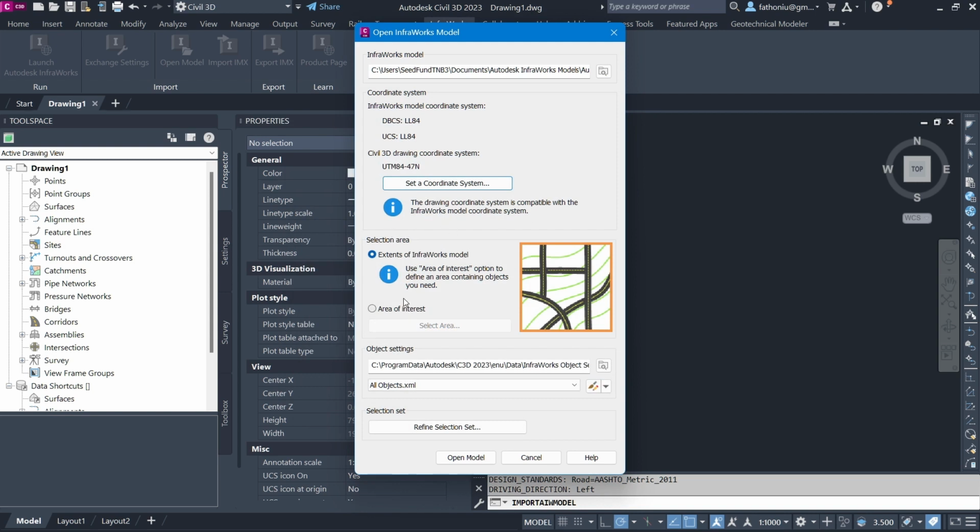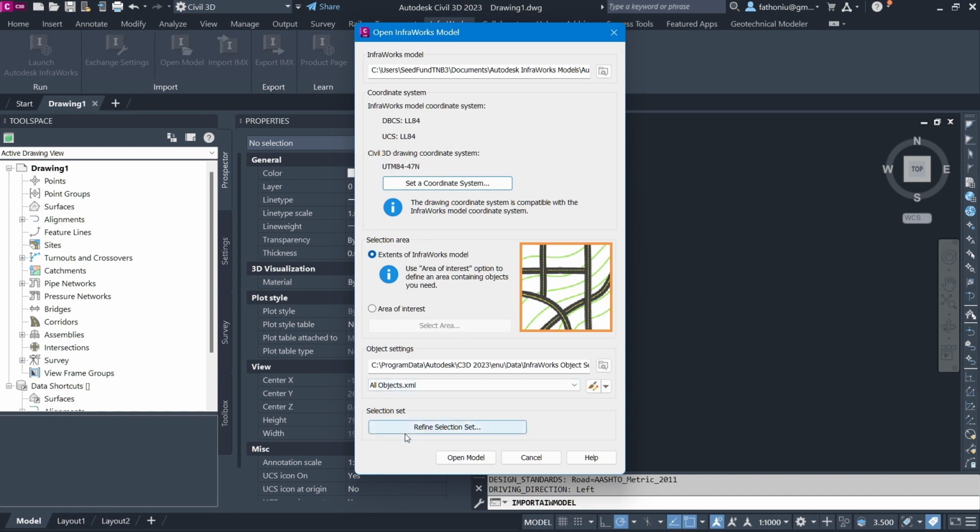Then you have 2 selections here: whether you want to use the whole extent of the InfraWorks model, or select a specific area. Since we are not so familiar with the area, we select the extent of the InfraWorks model. When you select from area here, it will give you the map at the back of the working area.